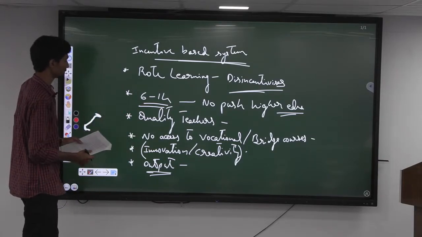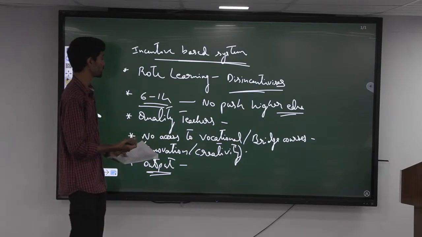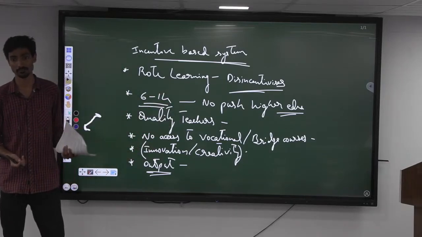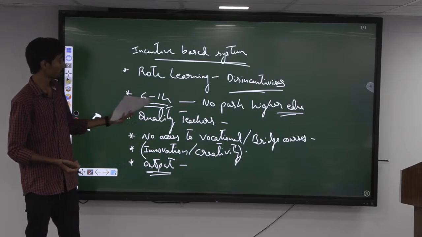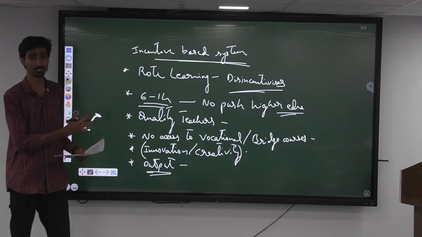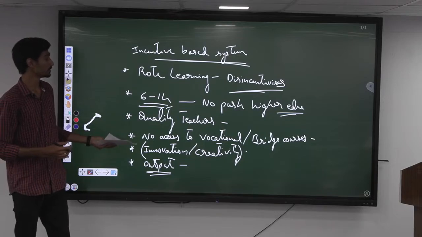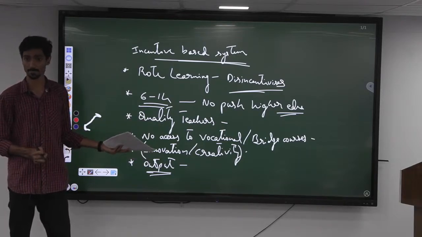So these are the points which we can discuss. It's a 15-mark question, so we can easily discuss 6 to 7 points. Coming to the conclusion, one thing is we can tell how there is a need to make it more incentive based. We can even link it to the new education policy.